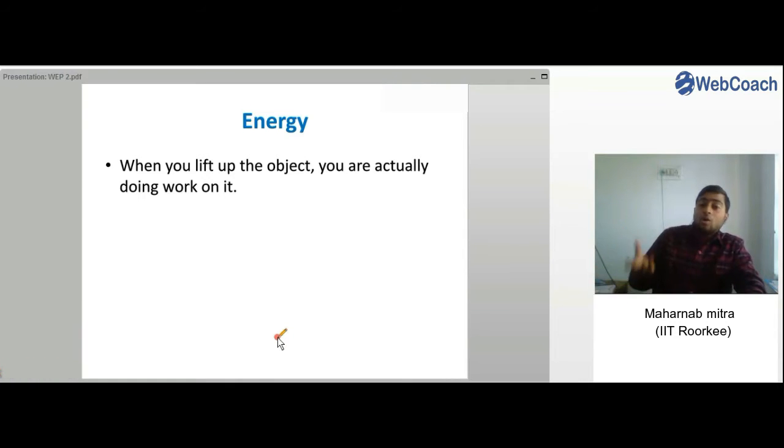And this work done on the object is getting transferred to the object and being stored as potential energy. And once the object is let go of, the object will do work on its own due to the energy it has stored in it.